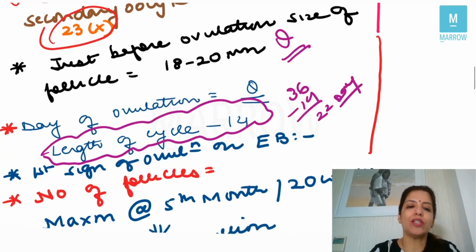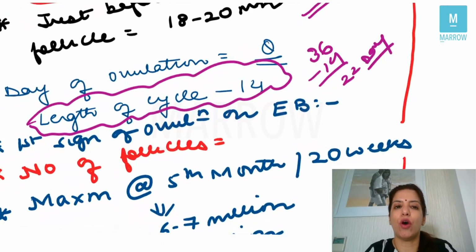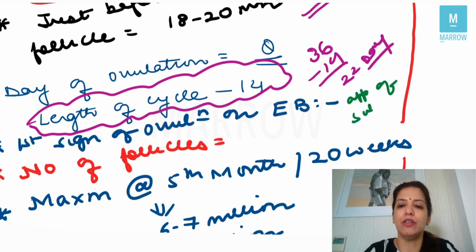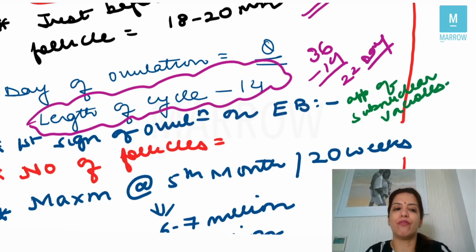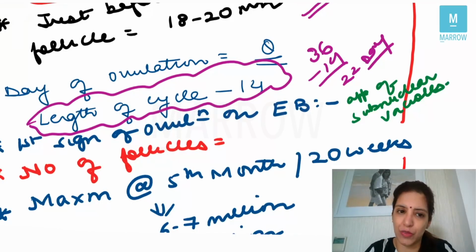Next question is, what is the first sign of ovulation on endometrial biopsy? The first sign of ovulation on endometrial biopsy is appearance of subnuclear vacuoles. Appearance of subnuclear vacuoles. That's the first sign of ovulation on endometrial biopsy.